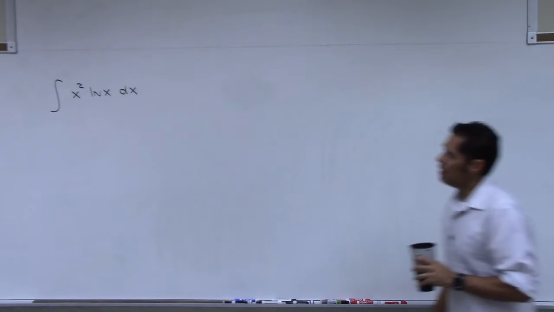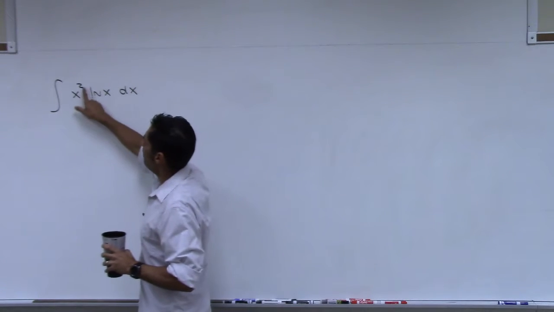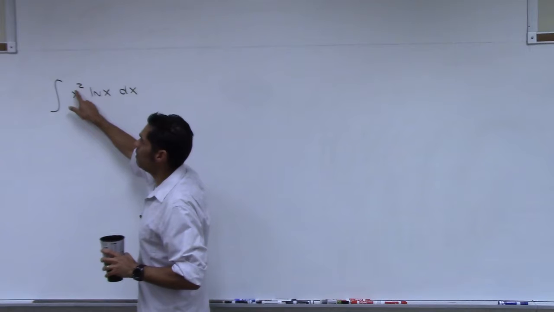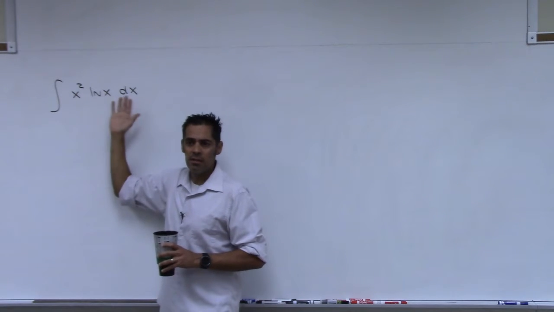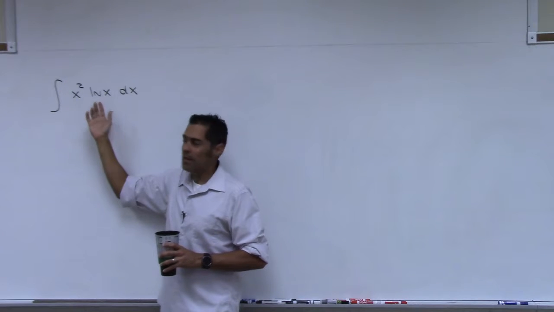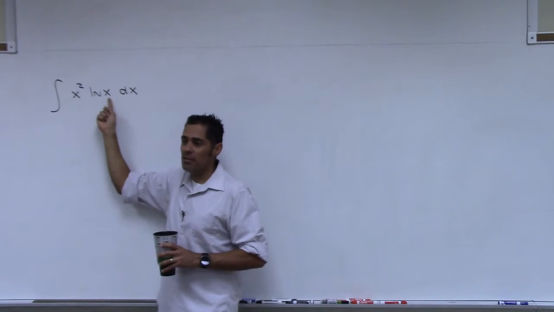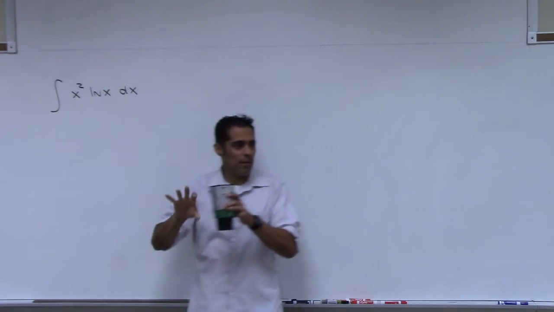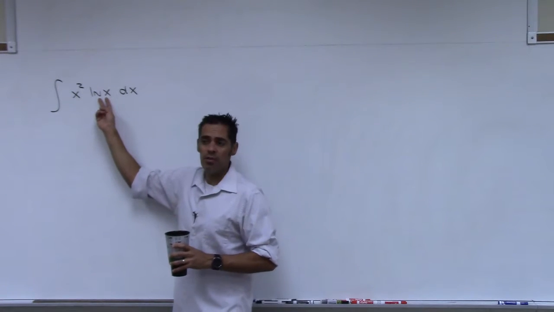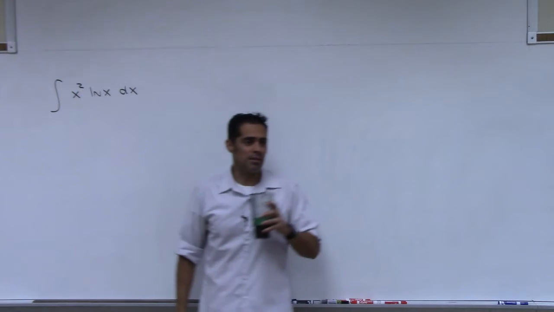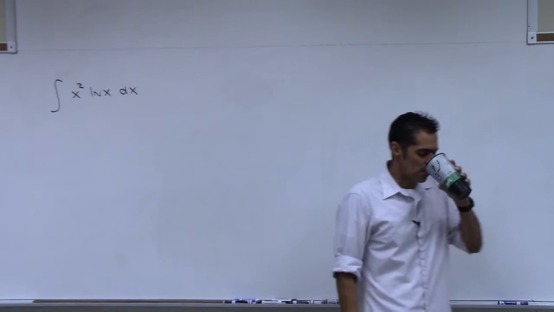Not really, right? If you said, hey, I'm going to let u be x squared, the derivative is 2x, and I don't have a 2x here. I do have an x here, but it's inside of a natural log, so it's not really free by itself. If you pick natural log of x as u, what's the derivative of natural log of x? The derivative of natural log of x.